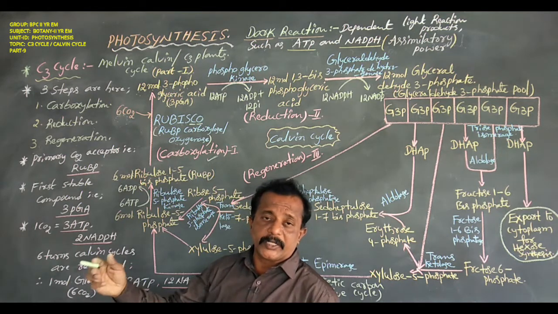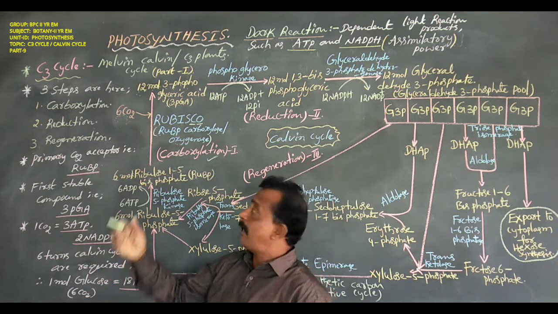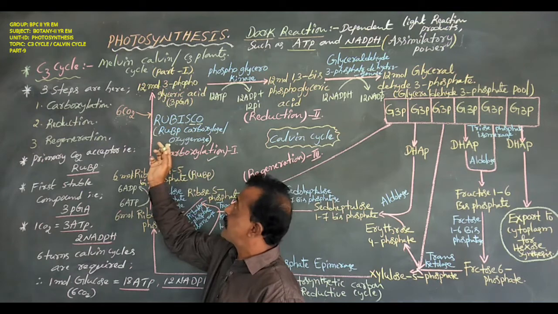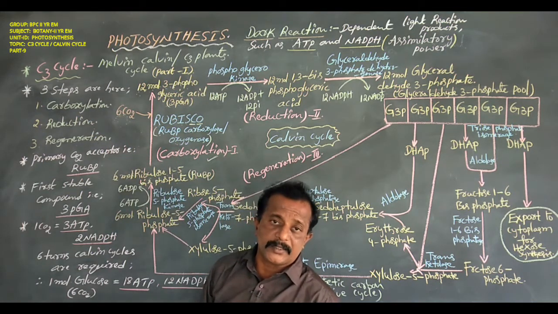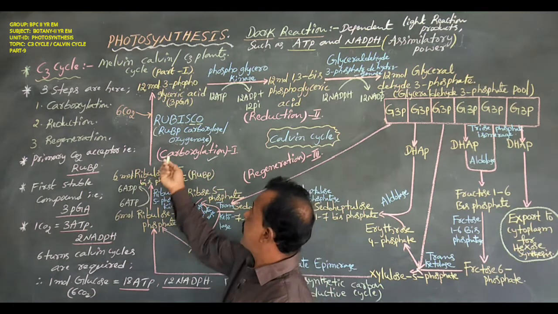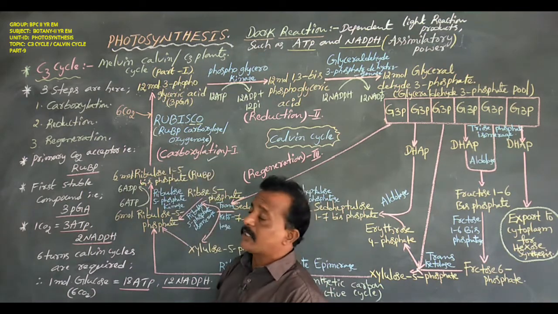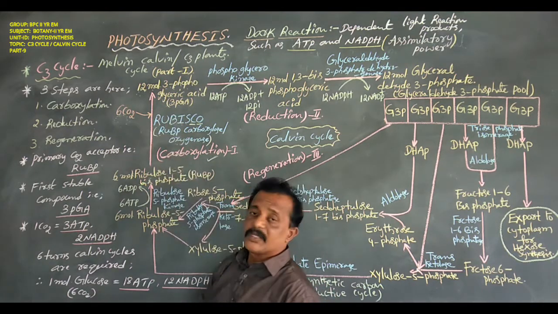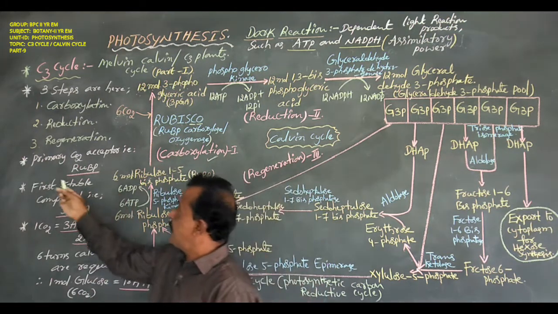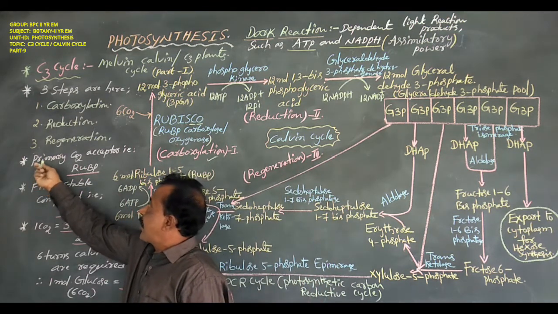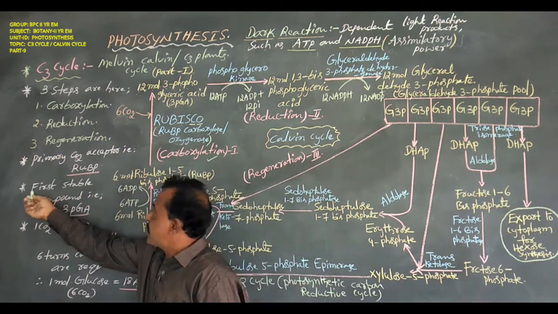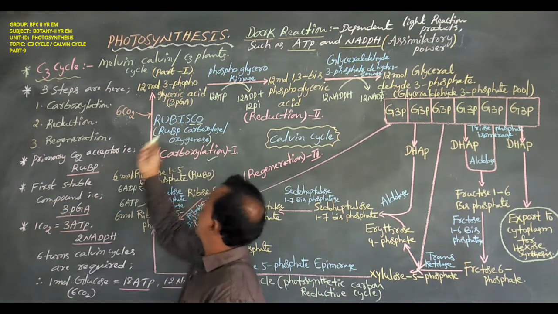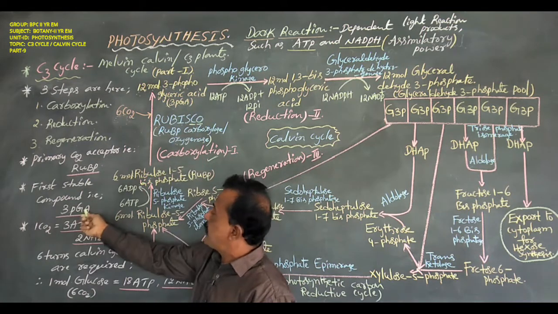So 3-phosphoglyceric acid, or 3-phosphoglycerate, contains 3 carbon compounds. Hence this cycle is named the C3 cycle. This reaction is named carboxylation. This is the first step. So here in the C3 cycle, the primary CO2 acceptor is RuBP, and the first stable compound is 3-PGA, 3-phosphoglycerate.